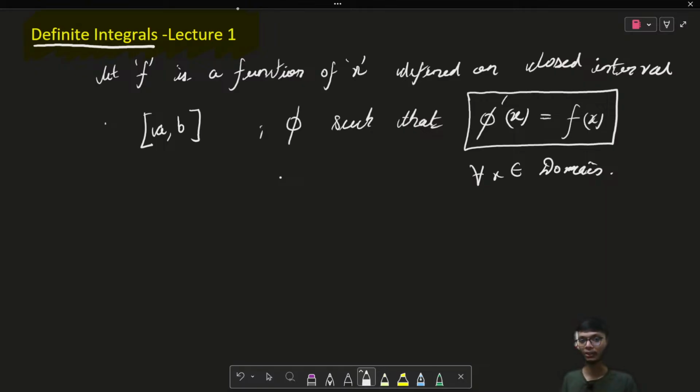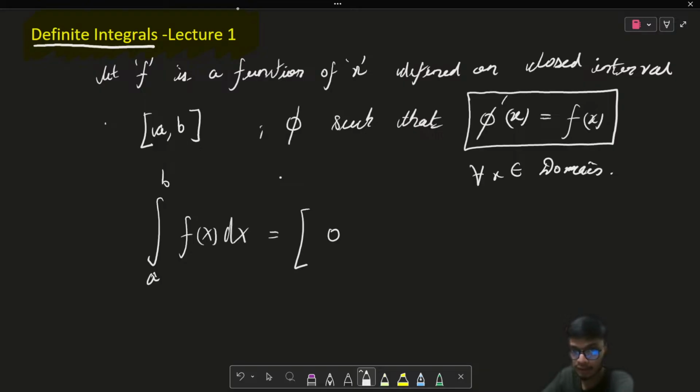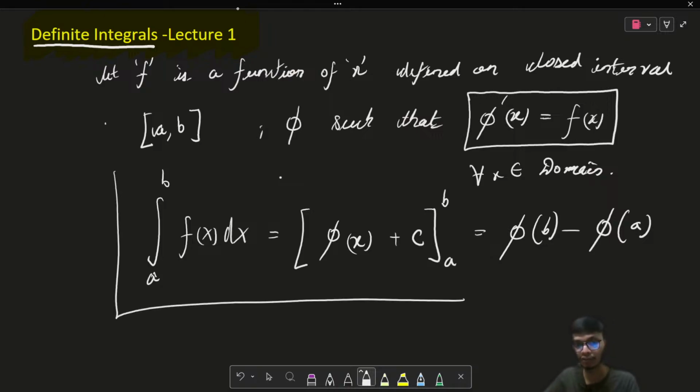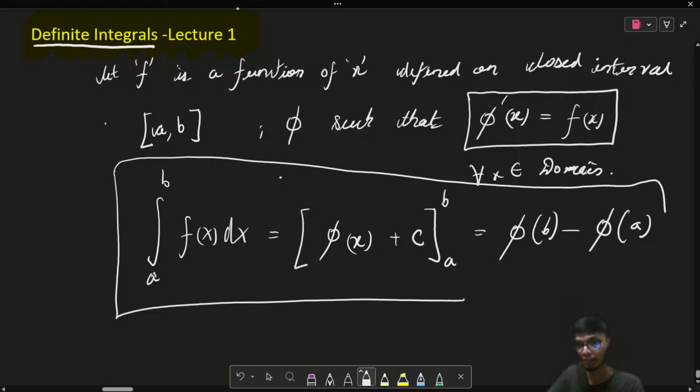So if we have this definition, we know that integration is basically the reverse of differentiation, or the antiderivative, right? Therefore, I can define a special integral within limits. This is basically called the integral from lower limit a to upper limit b of the function f of x dx, and it is given as phi of x plus some constant c over the interval a to b, right? And that can be given as phi of b minus phi of a, right? So this is the basic definition of definite integral.